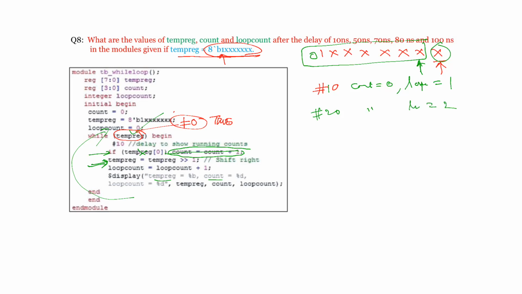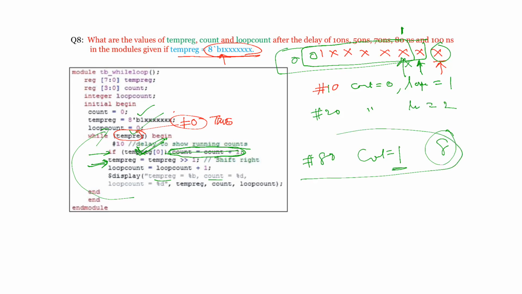Your temp register is shifted. So always zeros are going to get added. So loop count is executed 8 times and count is only incremented by 1 because at the MSB you have given 1, that will be coming into the LSB place after 7 cycles. At the 8th cycle, the 1 will be coming into the LSB position where it is going to be checked. So this will be true only after 7 cycles. By that time count is going to be incremented. So after 80 nanoseconds you will get this value.